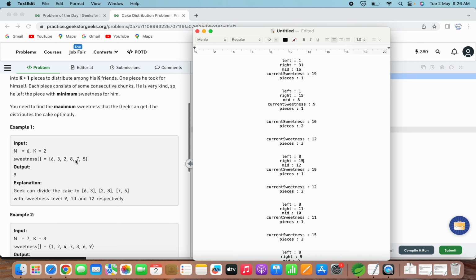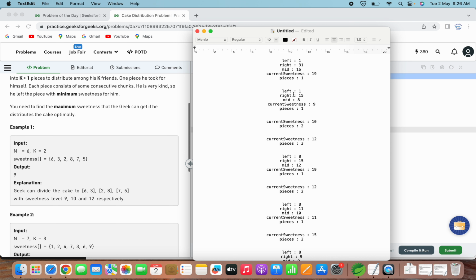So what we do is decrease the required sweetness level so that we can divide the cake into more pieces. For decreasing the sweetness level, we decrement the value of the right. Since we are updating the value of the right, it becomes 15 and left is still 1.